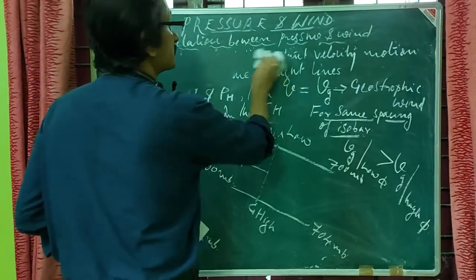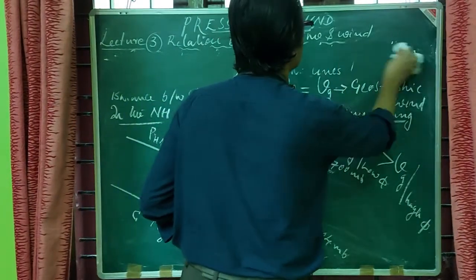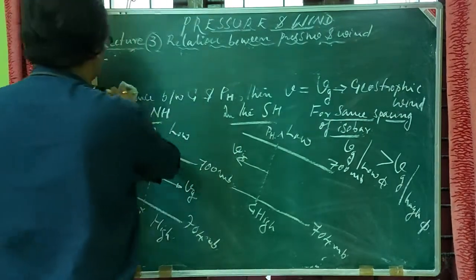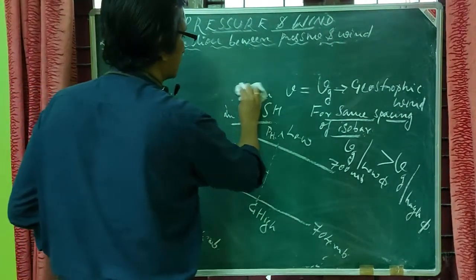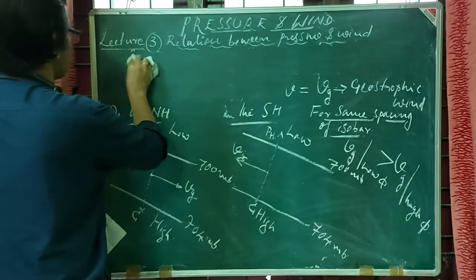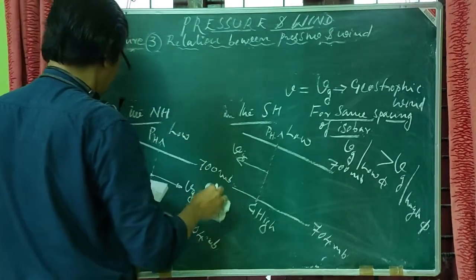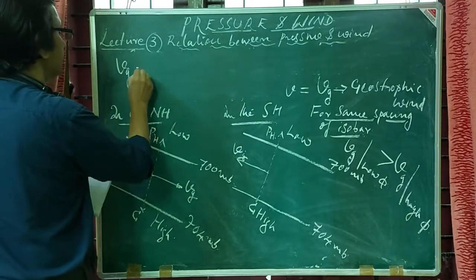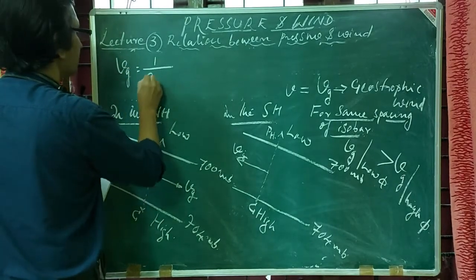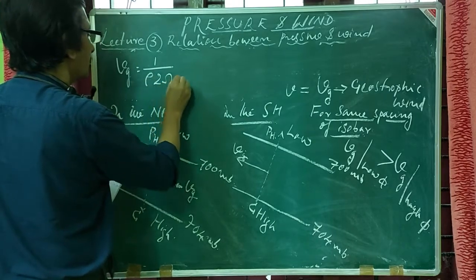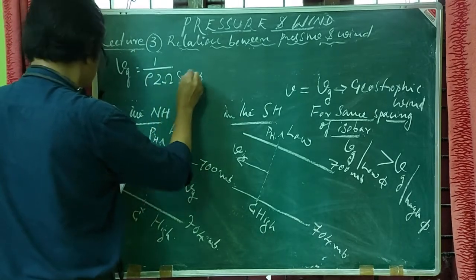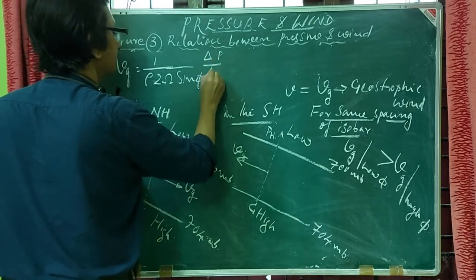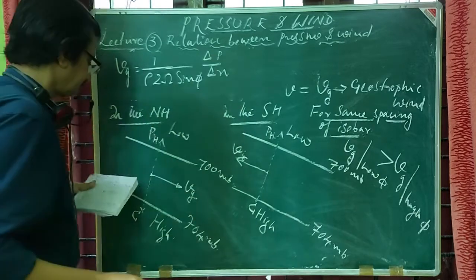No doubt it is a constant velocity motion parallel to the isobar, and there exists a balance between horizontal pressure gradient force and Coriolis force, and now we can express the Vg mathematically as 1 by rho 2 omega sin phi, delta p by delta n.